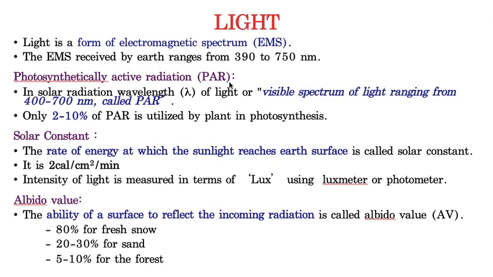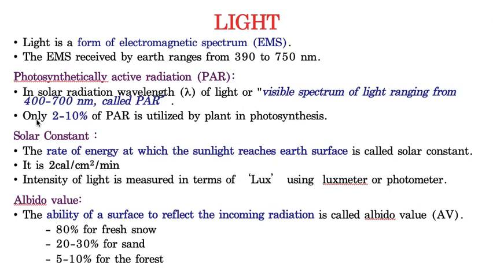I mean, Earth is receiving 390 to 750 nanometers of light, but the visible spectrum ranges only from 400 to 700 nanometers. So this visible range of light is called photosynthetically active radiation, which is simply known as PAR.